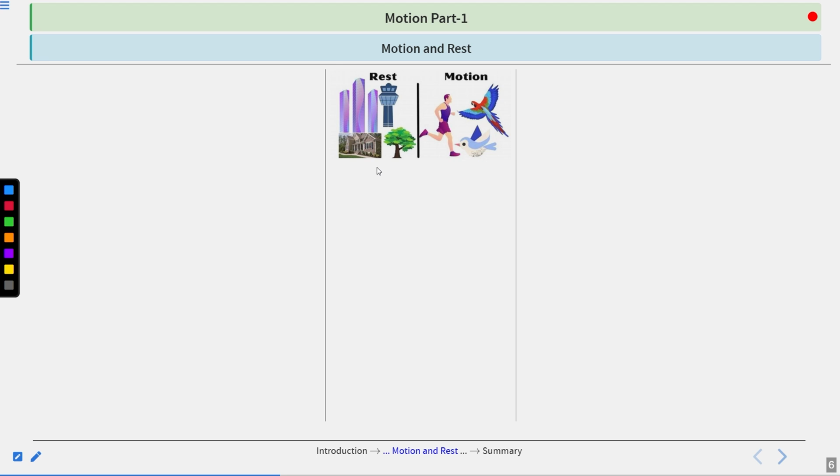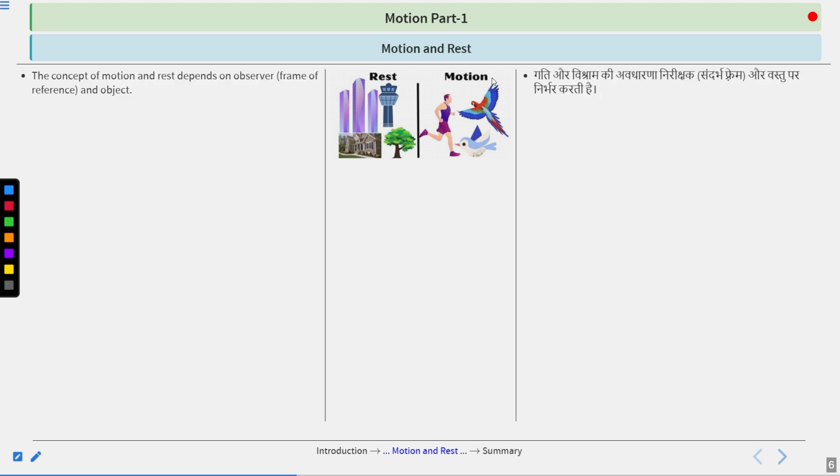But here, if you're seeing that there is a parrot or a bird or a man. Now, suppose you are walking on the road and you saw someone jogging or running beside you. If you had seen that yesterday, will you see the same thing today? No. Why? Because that particular person was in motion in relation to its surroundings, right? So that is the former difference between rest and motion.